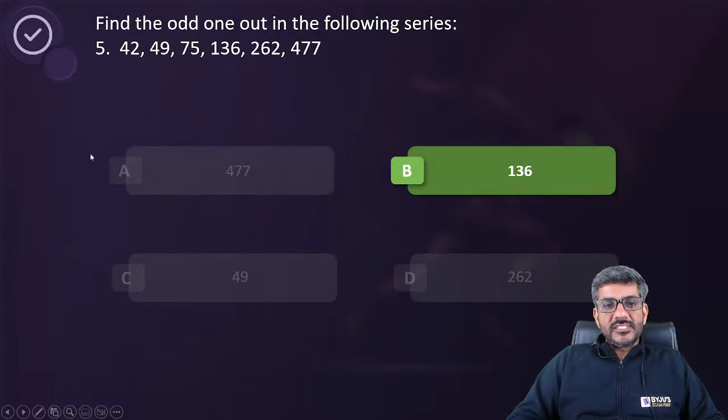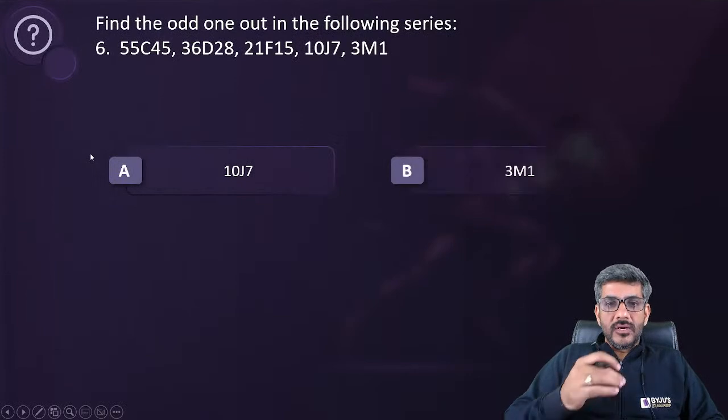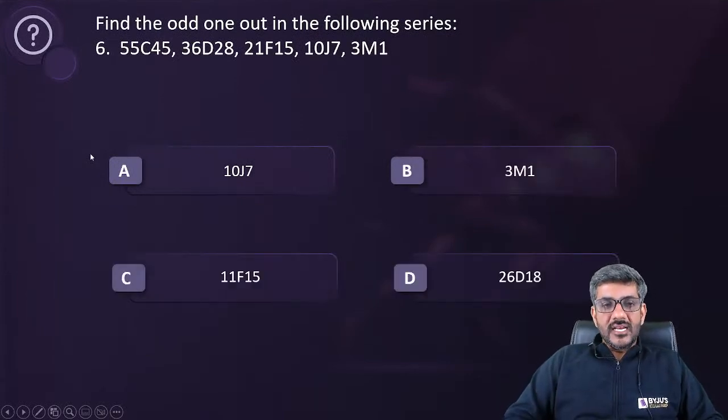Then we'll move on to question number 6, that is here: find the odd one out in the following series. Now, it's an alphanumeric series.